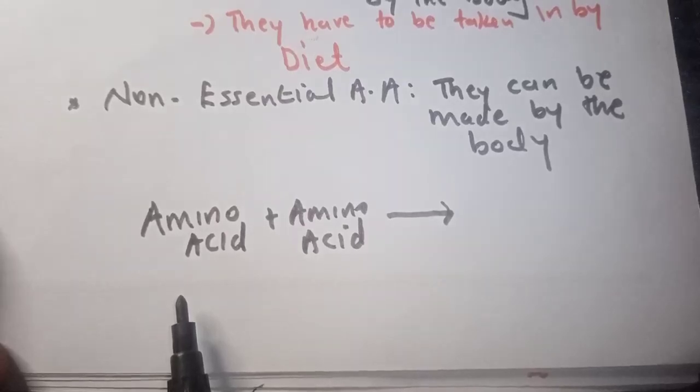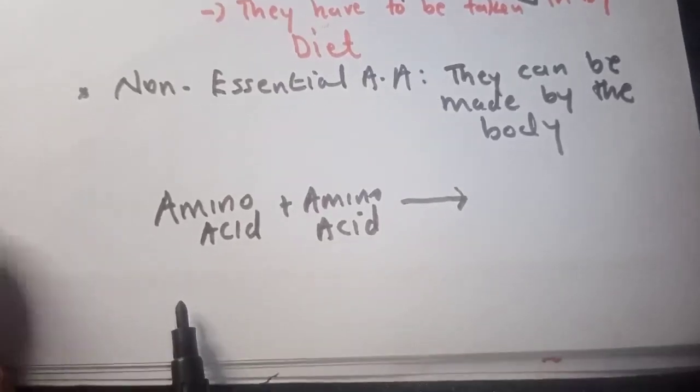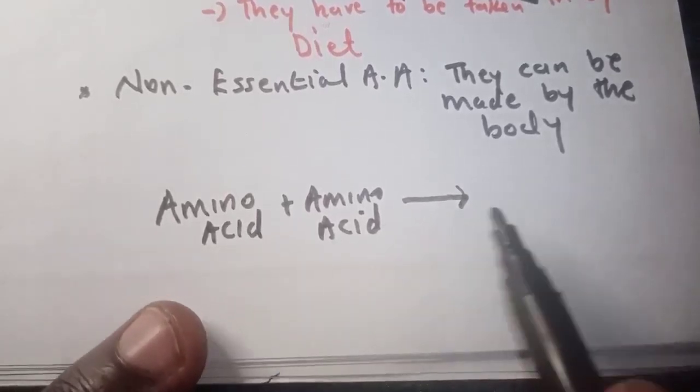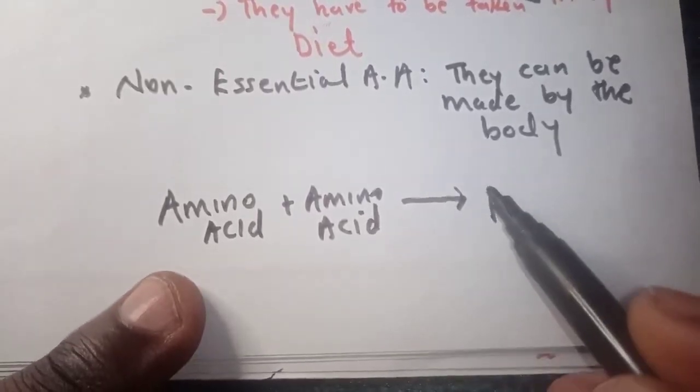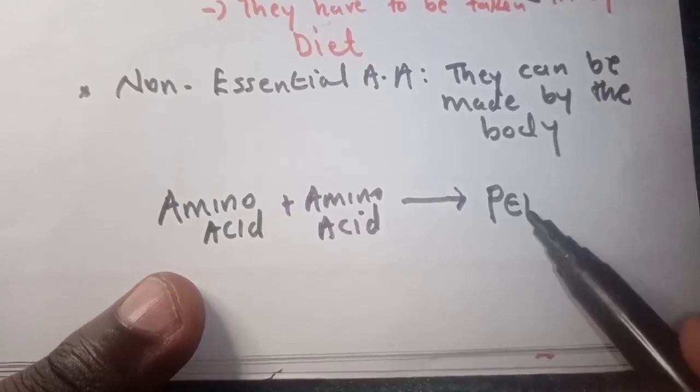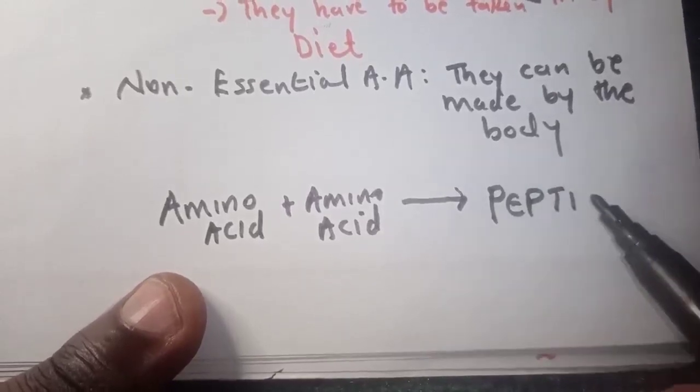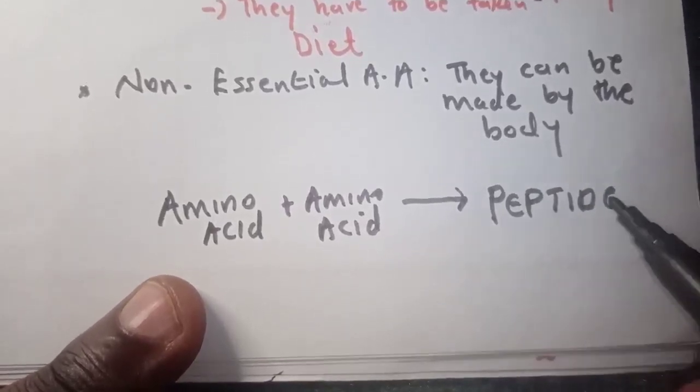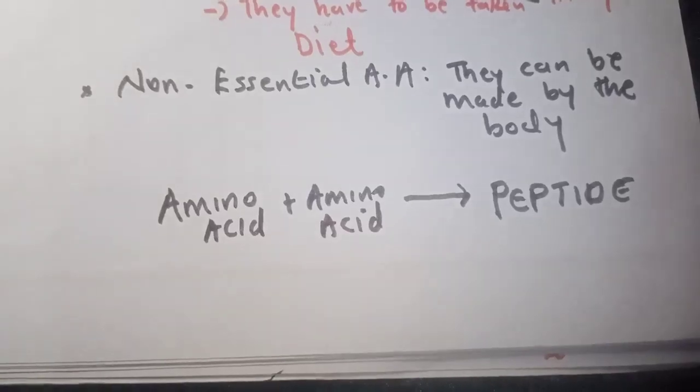When you add an amino acid to an amino acid, you get what we call a peptide.